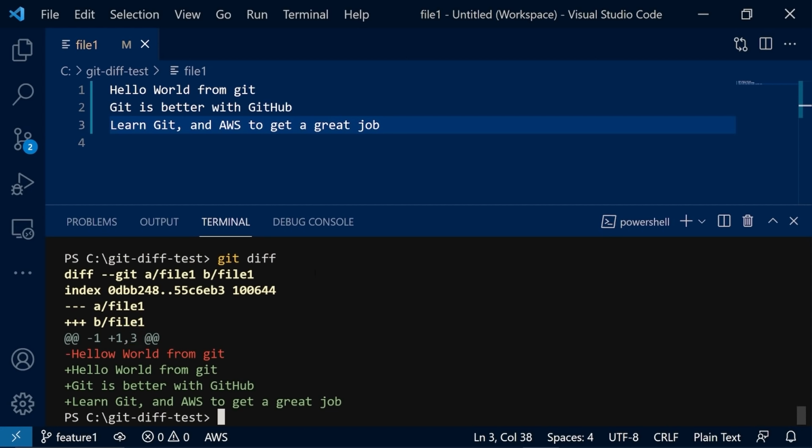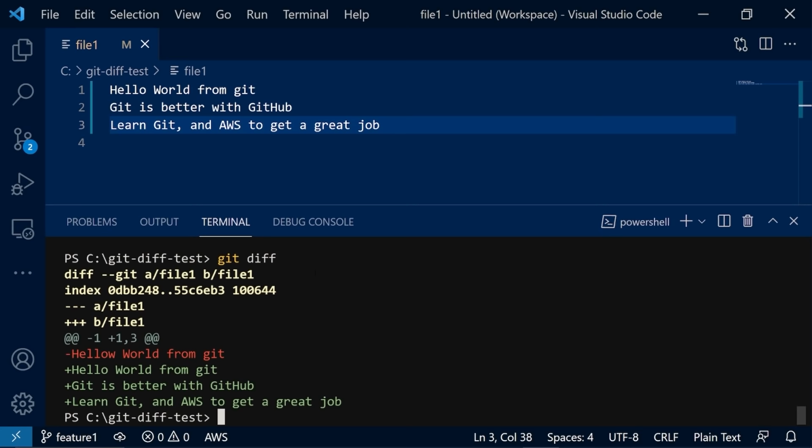So for the original file, it shows that changes started from line 1, and since the old file only had one line, it doesn't show -1,1. But the new file has more than one line, so it shows +1,3, as in the new file changes start at line number 1, and then starting from line number 1, 3 lines have been impacted.